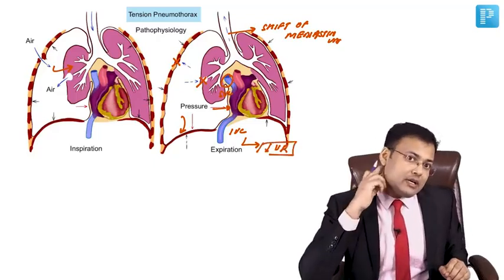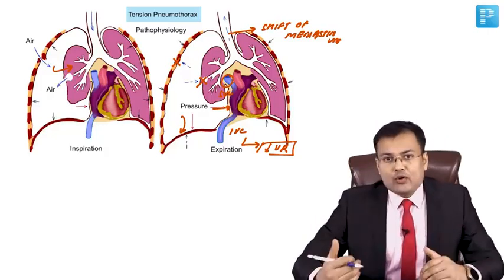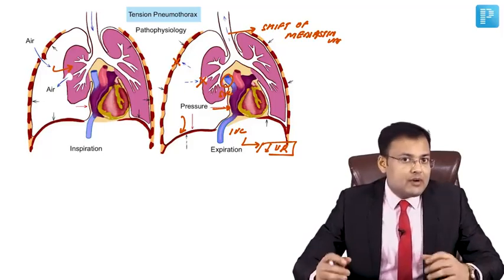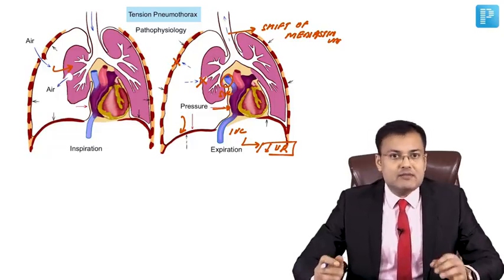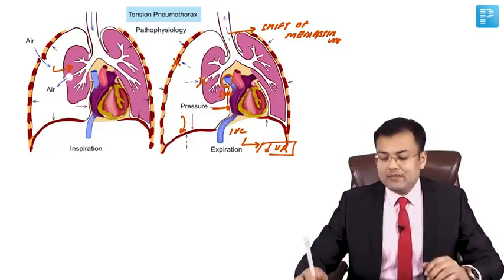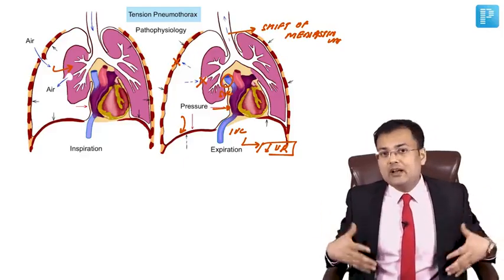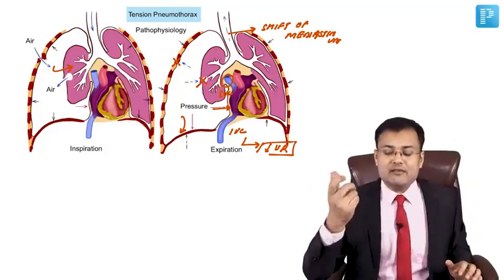And clinically, what is the sign? You can see that there is distended neck veins. So collapse of ipsilateral lung, shift of mediastinum, depressed diaphragm, compression of superior vena cava, inferior vena cava, there is decreased venous return. What are the clinical manifestations? The patients of tension pneumothorax, they have dyspnea, tachypnea. On examination, you are going to find that there is distended neck veins.